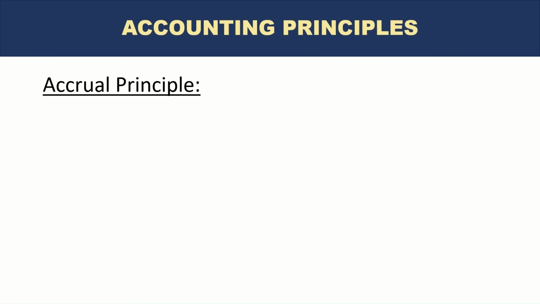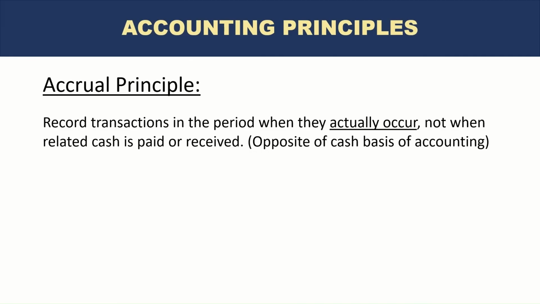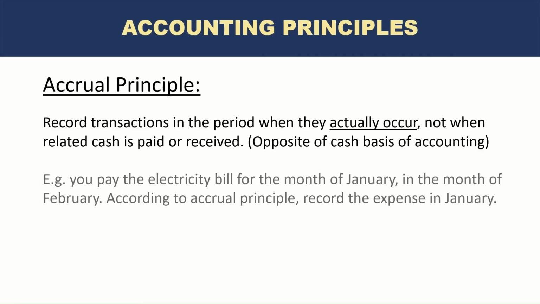So accrual principle, a very important accounting principle. Accrual principle states that we need to record transactions in the period when they actually occur, not when related cash is paid or received. This is the opposite of cash basis of accounting. We discussed a little bit of that earlier, but an example would be if you pay the electricity bill for the month of January in the month of February. According to the accrual principle, record the expense in January.